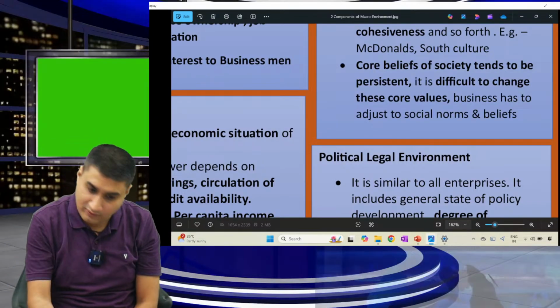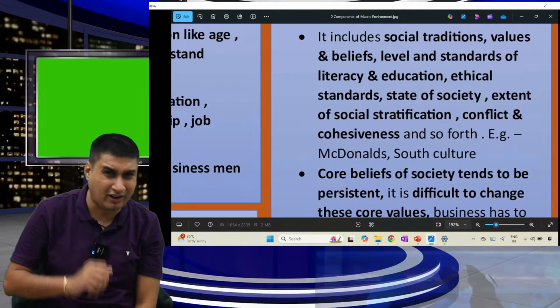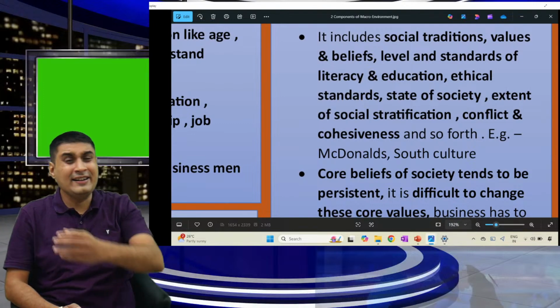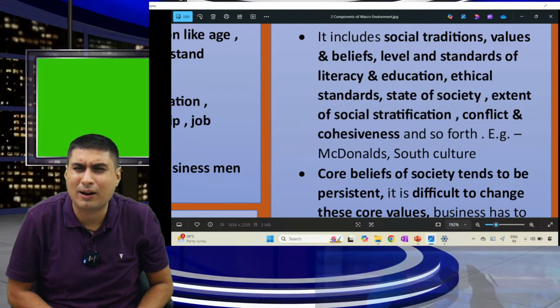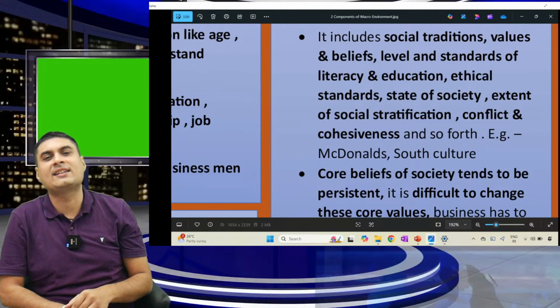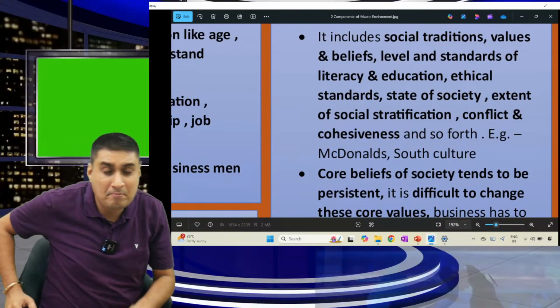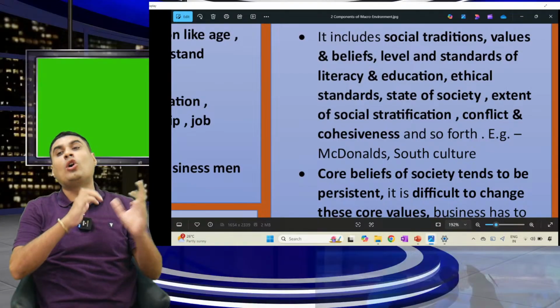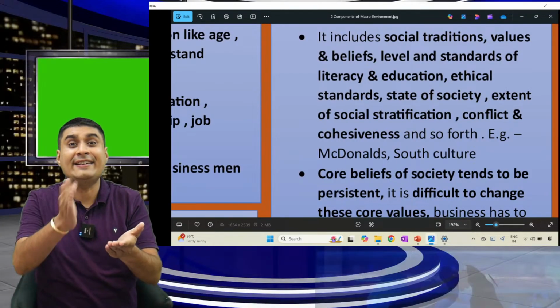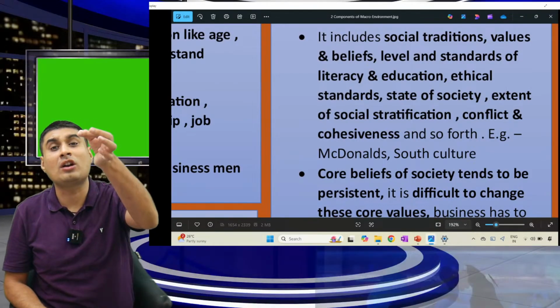Very true. Can you take some example? Unlimited. Number one, understand that social traditions in India are a big thing. Let me take only 3 examples because I have so many. Let's take number one. McDonald's works more in the North. Why? They changed their entire menu to veg. McD says non-veg not available.